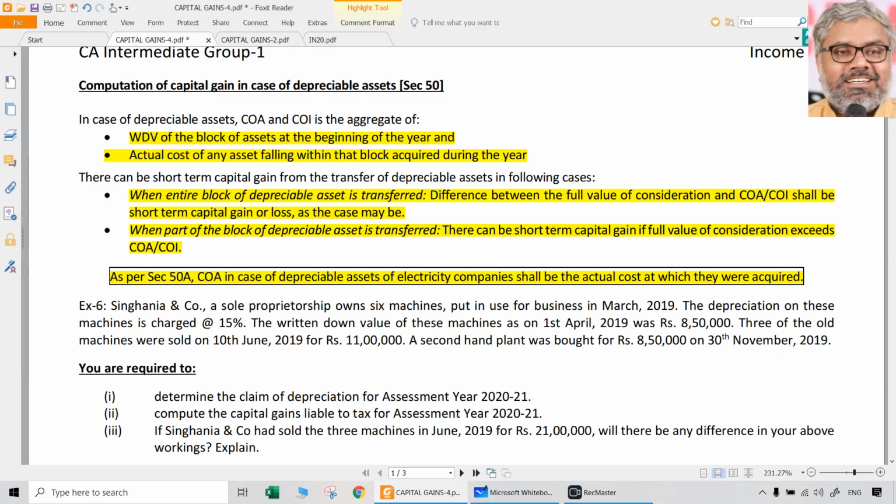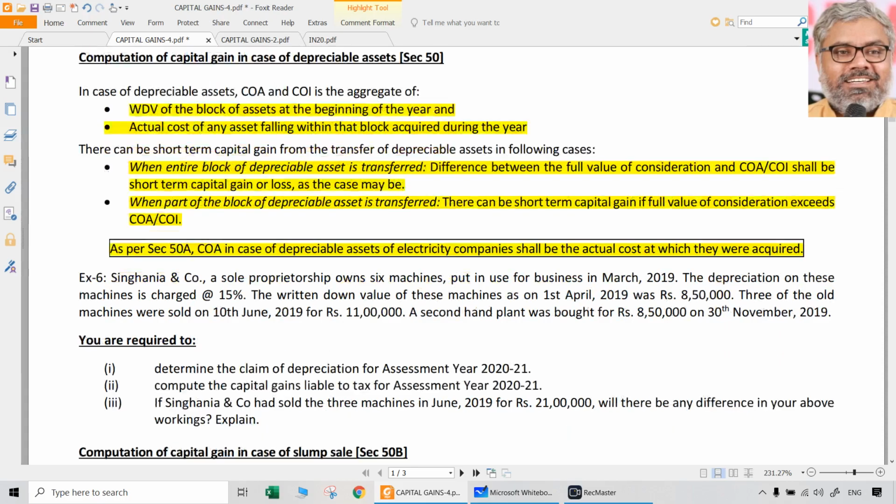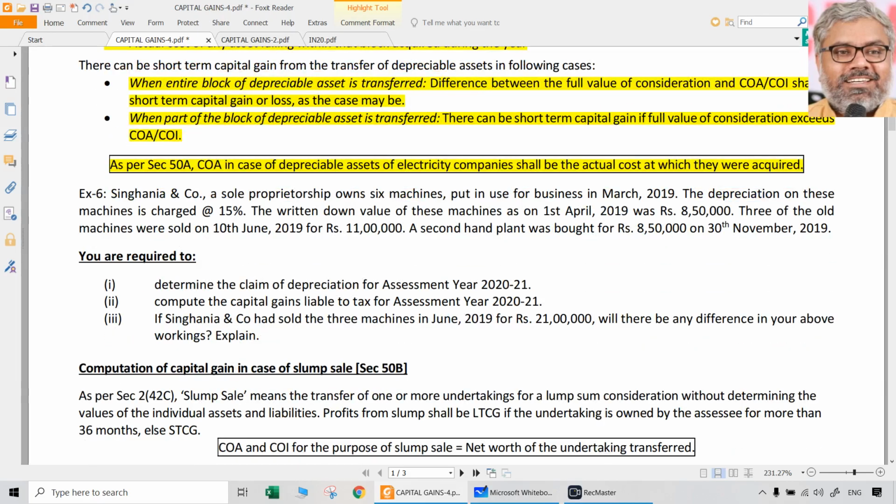Because in the case of electricity companies, they can provide depreciation also and compute short-term gain or loss on an asset by asset basis rather than on a block of assets basis. That is why 50A says that in the case of electricity companies, the COA will be nothing but the actual cost, which is originally the actual cost of acquisition at which those assets were acquired. So that is section 50, depreciable assets of normal companies, and 50A, depreciable assets of electricity companies, and how the treatment should be.